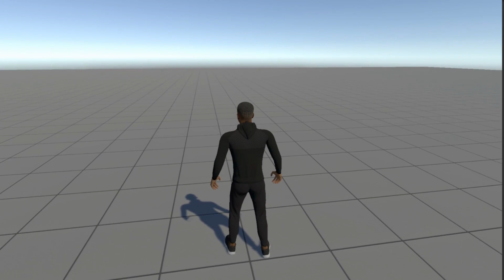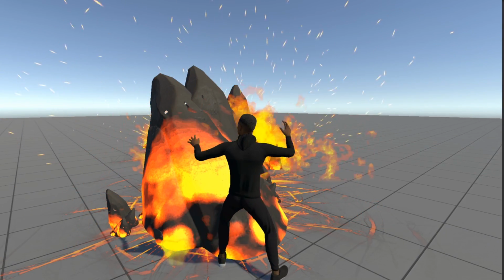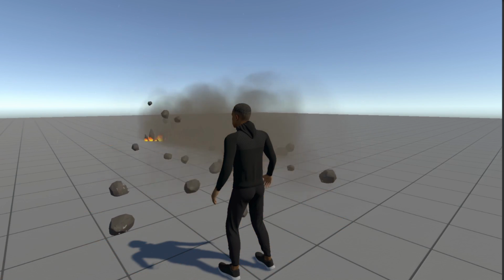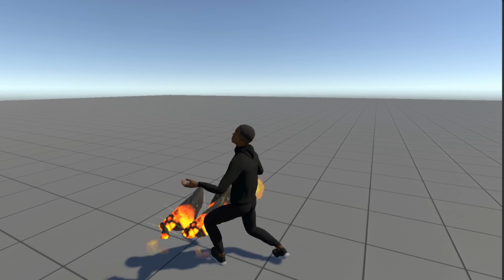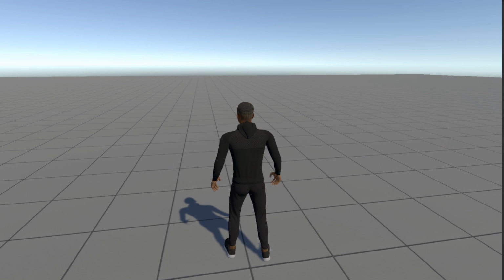The third ability is you can press the third key on your keyboard. This will basically create these rocks that come out of the ground, which I think is really awesome. So once again, let me show you this again. He will basically bring up rocks from the ground. Once again, do damage to enemies with the collision thing.